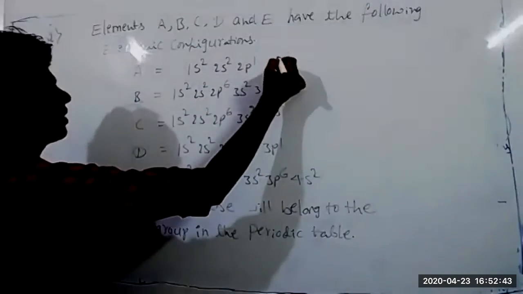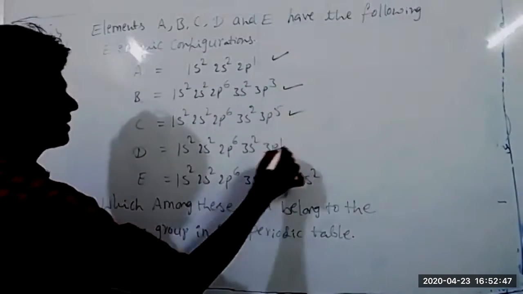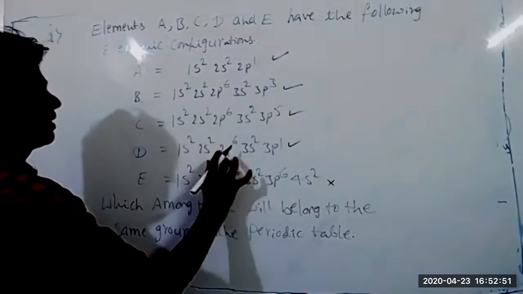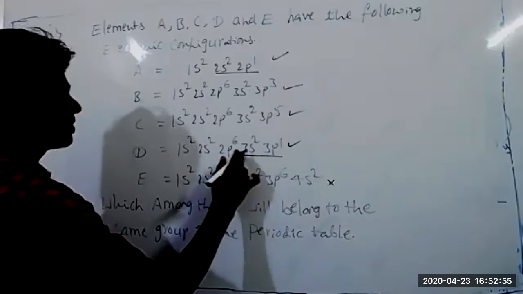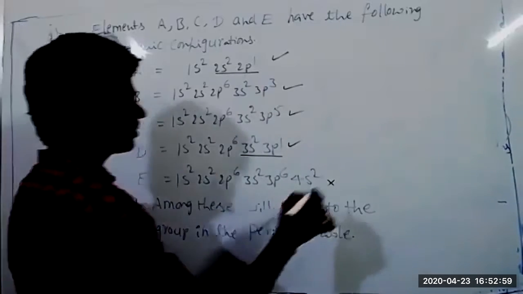A belongs to P block. B also belongs to P block. C also P block. D also P block. But E is S block. And here the electronic configurations 2s2 2p1 and 3s2 3p1 are the same type. Both A and D belong to the same group.